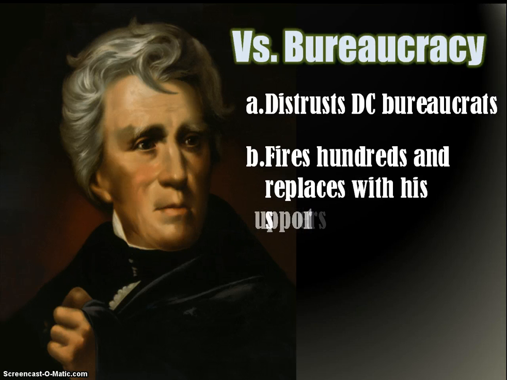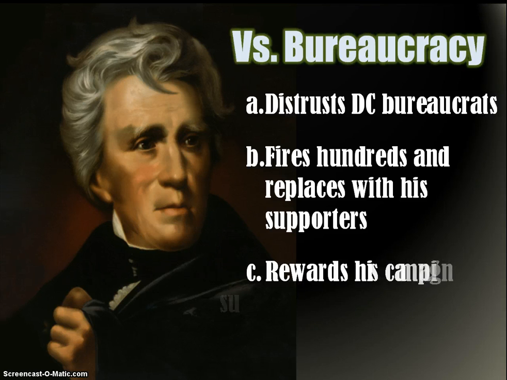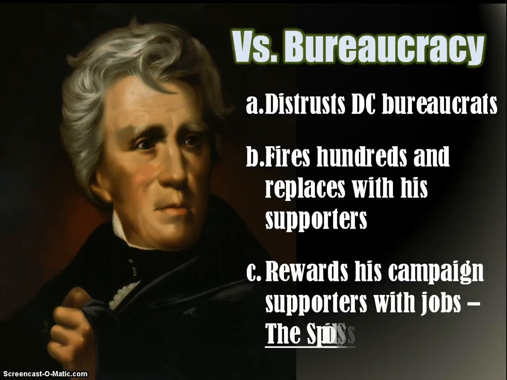And he replaces them with his supporters. And rewarding his campaign supporters with jobs becomes known as the spoils system. Might sound a little familiar to what happened to him with the whole corrupt bargain situation with Henry Clay. But Jackson's like, I don't trust these people. I'm going to put my own people into positions.